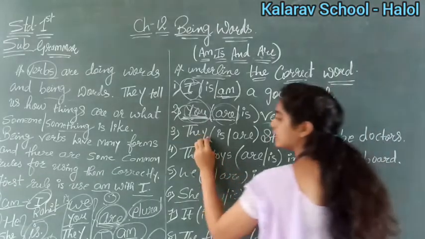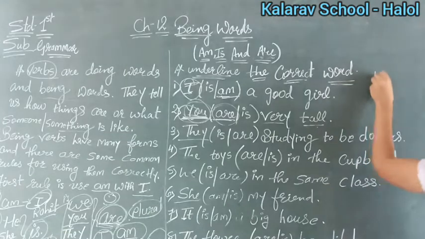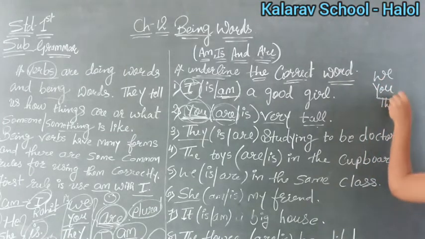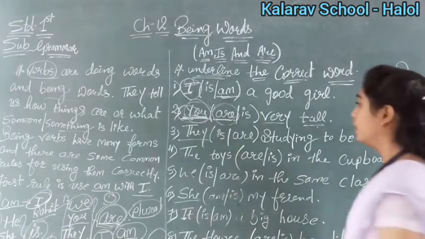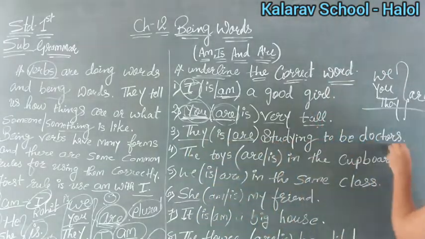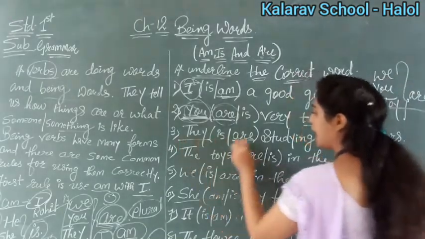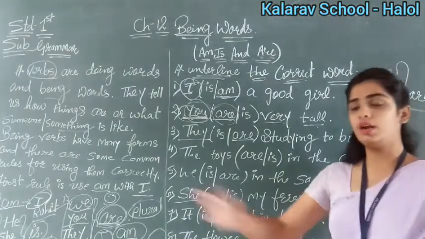Now again here it is given they. What I have explained to you, when in the sentence there is we, you and they, plural nouns, what will we use? We will always use are with this sentence, right? Again, see, they are studying to be doctors. Understand? See, they are studying to be doctors. We are talking about the third person.